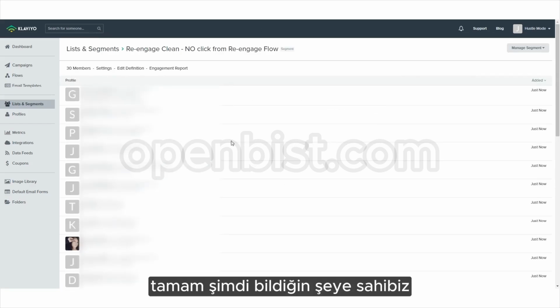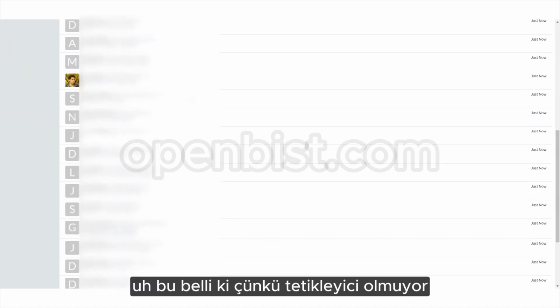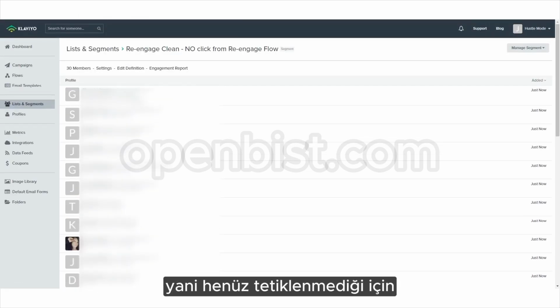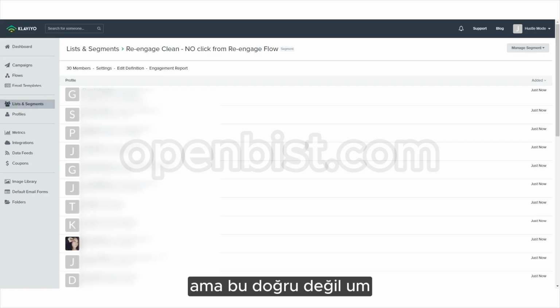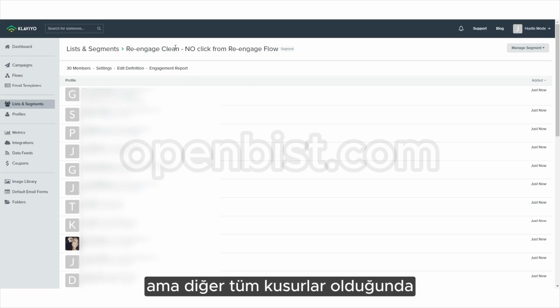So now we've got the no click from re-engage flow. This is obviously because there's no triggers that have happened. Because it's not triggered yet and all these other things haven't happened, it feels like there's a bunch of people in here, but that's not true. That's just what Klaviyo does when it doesn't have any data to work with. But once all the other flows happen, this one does.